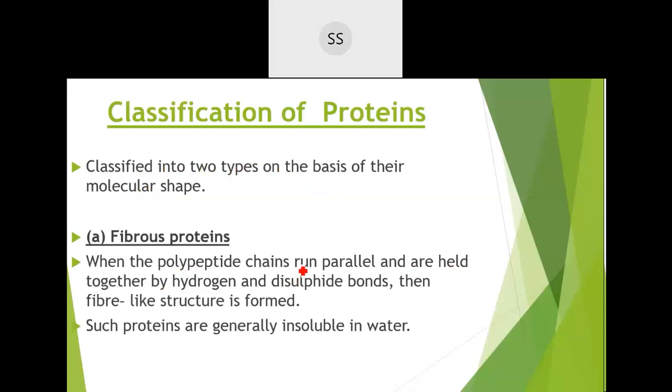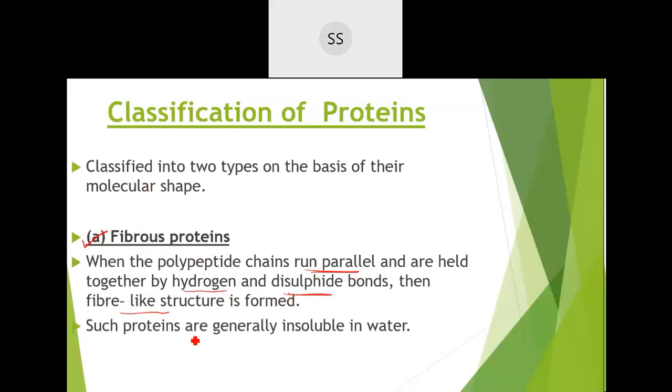Now we'll go to the next part, the classification of proteins. Based on their shape, proteins are classified into two categories. The first one is fibrous protein. Why are they named fibrous? Because here the polypeptide chains are parallel, and they are held together by hydrogen and disulfide bonds. Hydrogen bonding exists between them, and they are thin, thread-like, fiber-like structures, so they are named fibrous proteins.